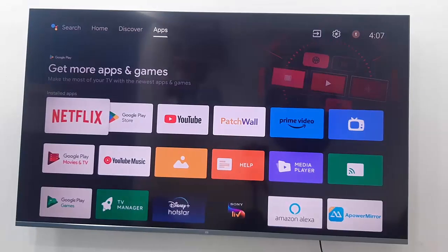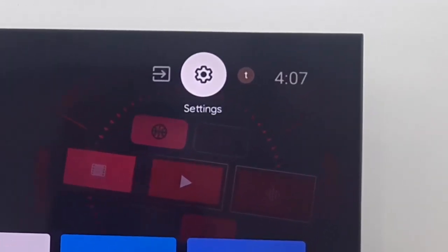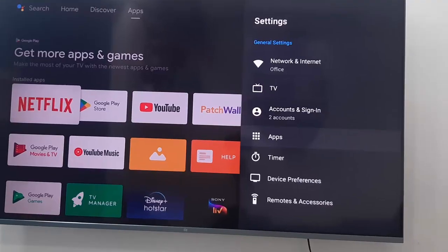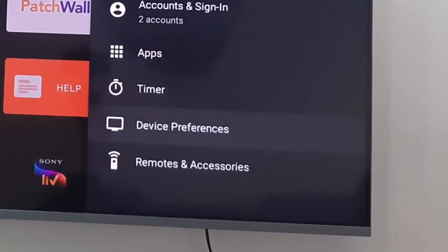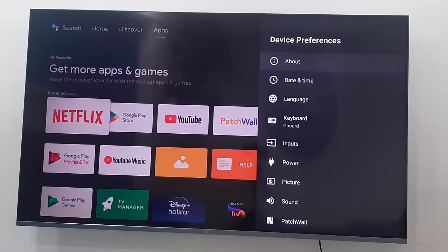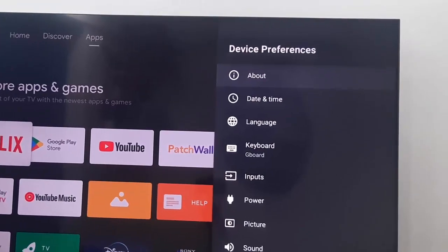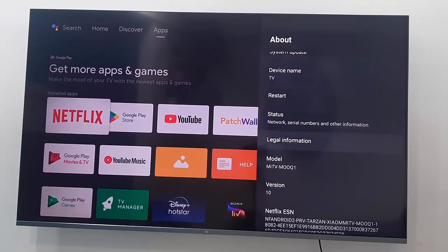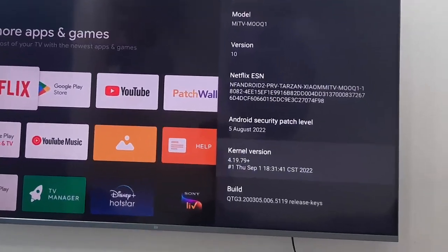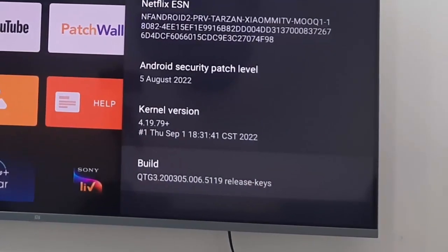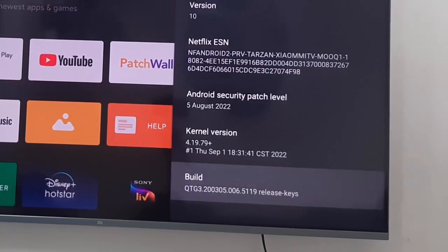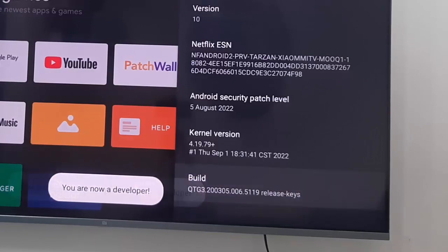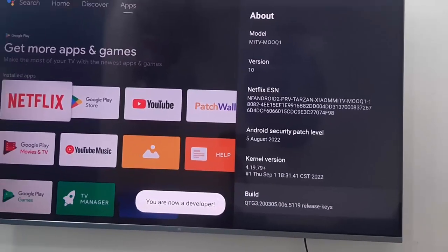So for this, guys, first method: open your settings and go down. Now open the device preferences and select the About option. Now go down. You can see here, guys, the build option. Click on it 6 to 7 times continuously, and now your developer option is enabled.